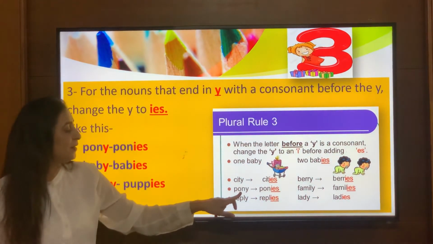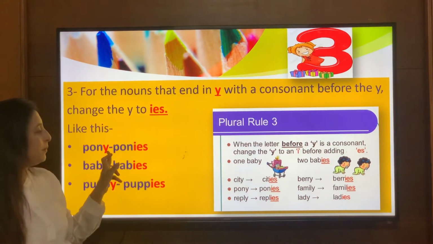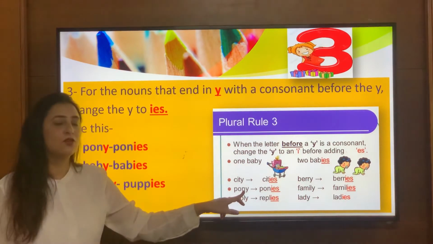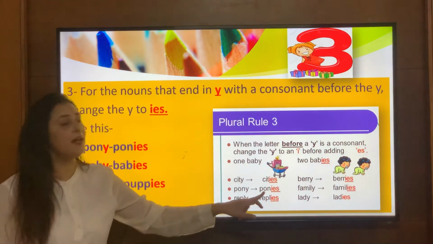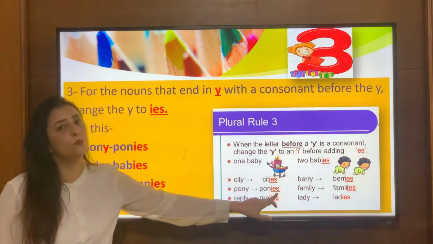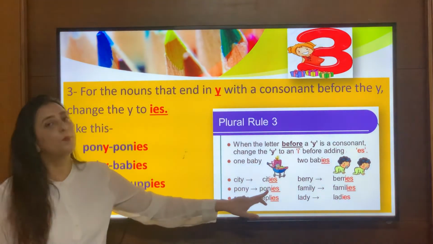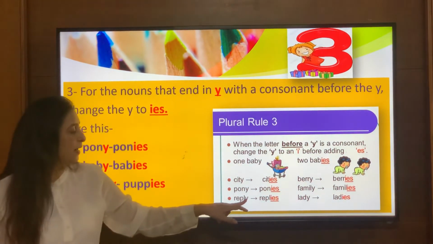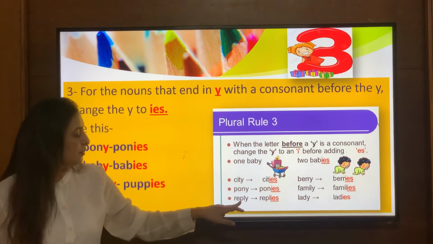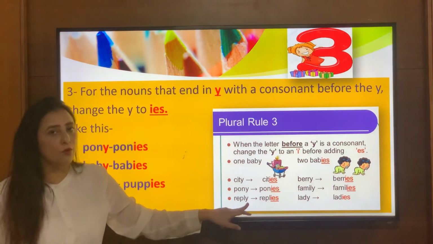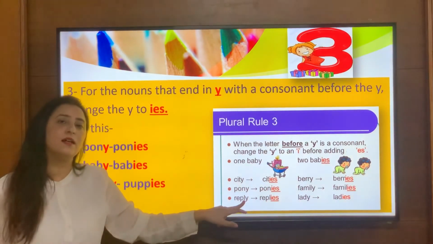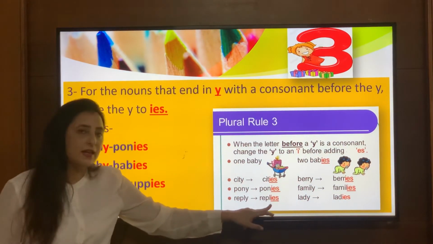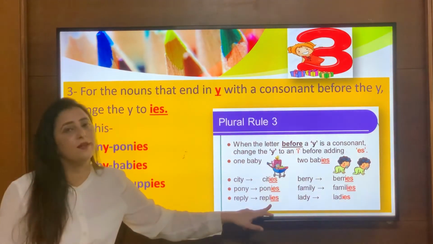Okay, pony. So we have already discussed this example here. I will cut Y here, and before Y there is a consonant. So in place of Y, I will add IES to form its plural. So pony becomes ponies. Okay. So next is reply. When I see the letter towards the end, that is Y, and before Y there is L. That's again a consonant. So I will cut Y. So I will add IES to form its plural, right?